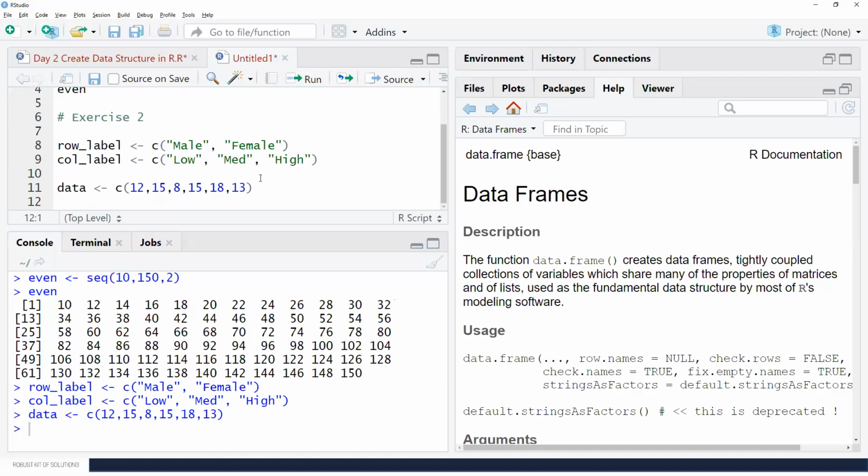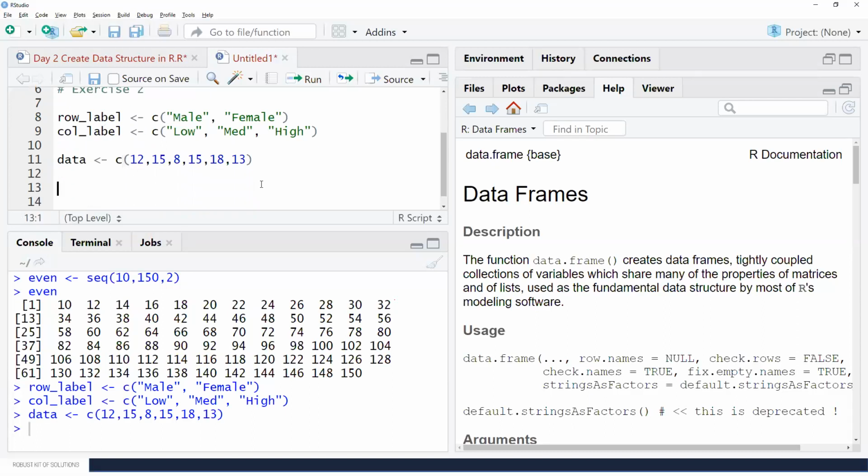So it has been successfully run. Now I want a matrix. So I'm storing it, let's say, in matrix M5. I'm just giving a random name M5, and then I'm using this matrix command. Then first of all, it is asking for the data. So मेरा data कहाँ पे store है? Data object में. So I'm just mentioning the data. Then nrow. So there it has to be 2 because male and female only 2 categories are there.